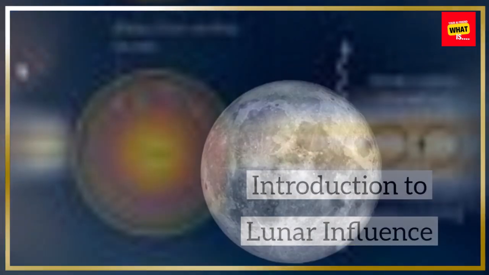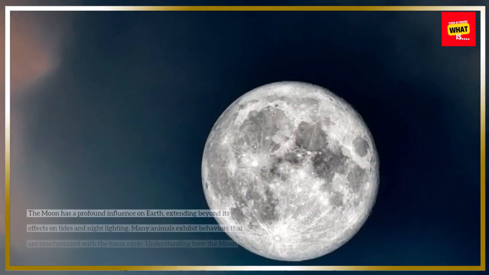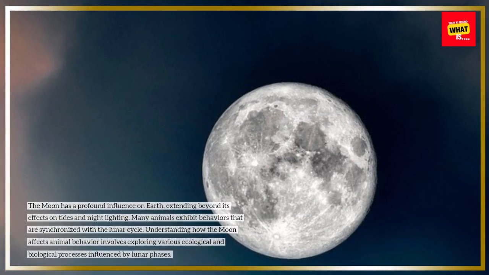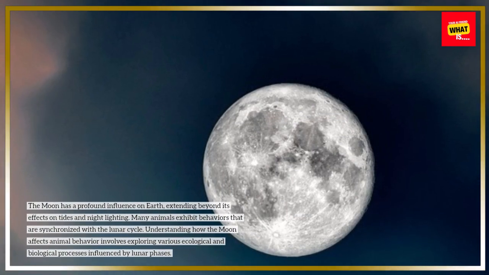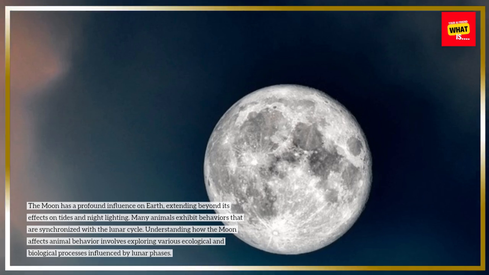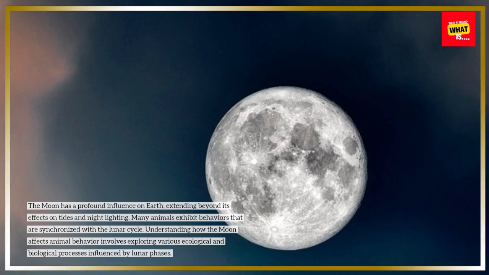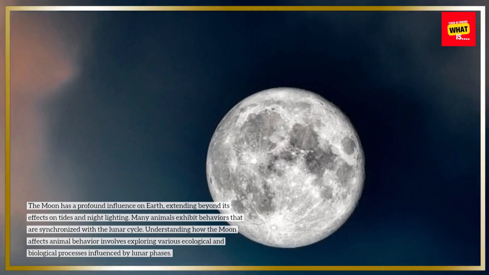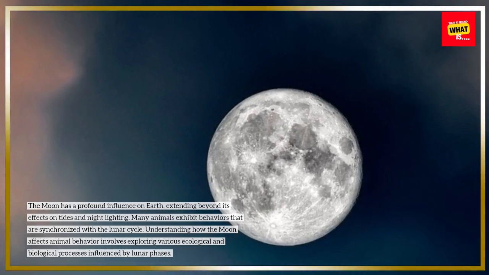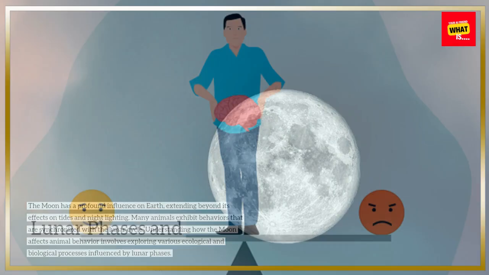Introduction to lunar influence. The moon has a profound influence on Earth, extending beyond its effects on tides and night lighting. Many animals exhibit behaviors that are synchronized with the lunar cycle. Understanding how the moon affects animal behavior involves exploring various ecological and biological processes influenced by lunar phases.